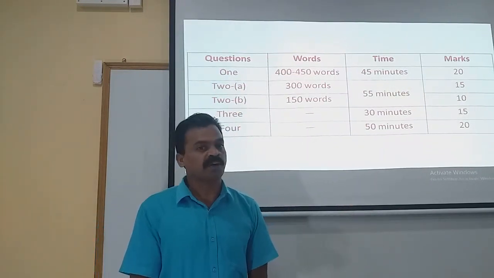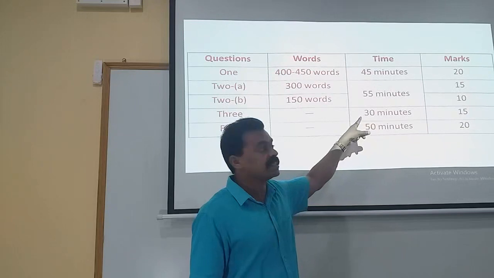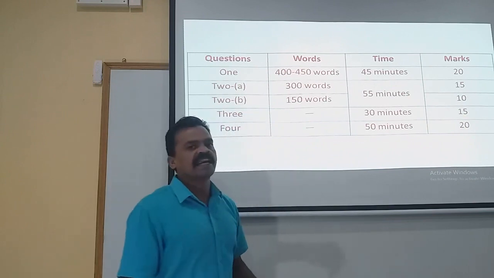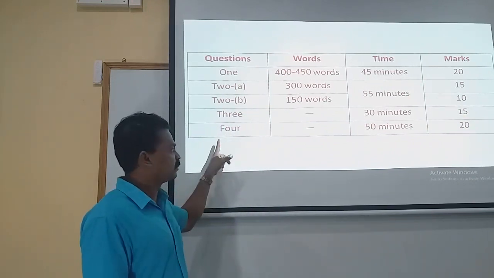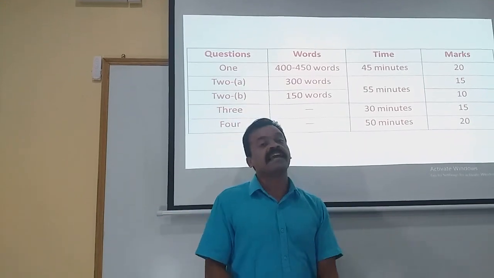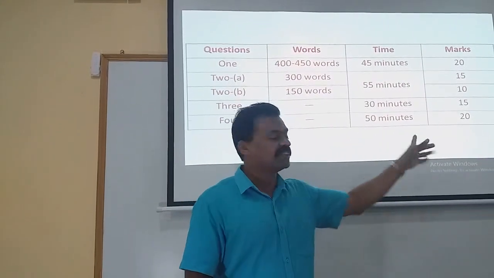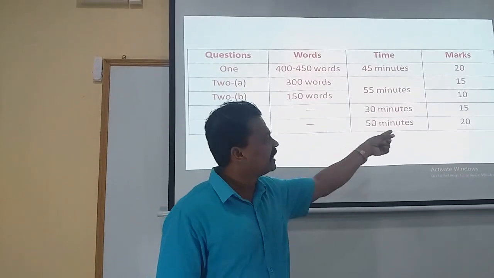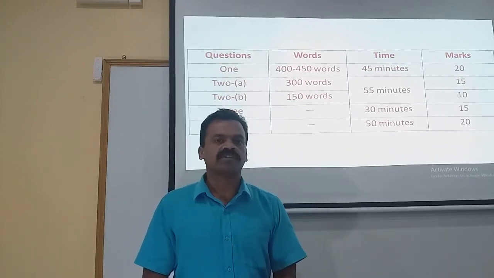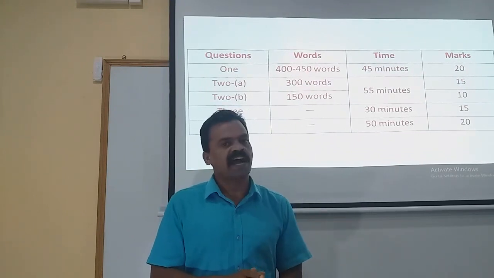Now moving on to question number 3. There is no word limit at all because it is a grammar part. The time that the child can make use of is 30 minutes and question number 3 carries 15 marks. And lastly, comprehension passage, that is question number 4. Word limit is not given, it depends on the question in the question paper, and the time a child can spend is approximately 50 minutes, and the question carries 20 marks. Altogether we have an 80-mark question paper and the total time allotted is 3 hours. That is our question paper pattern, and this is what you will be following both in class 11 as well as in class 12.